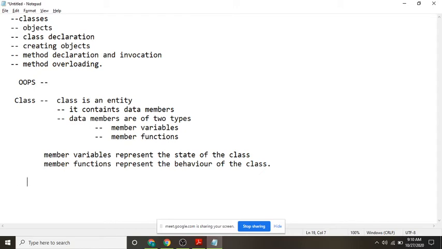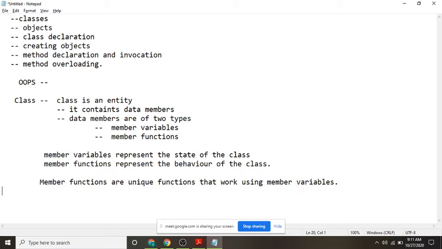Member functions are unique functions that work using member variables. So I think you understood all these things.